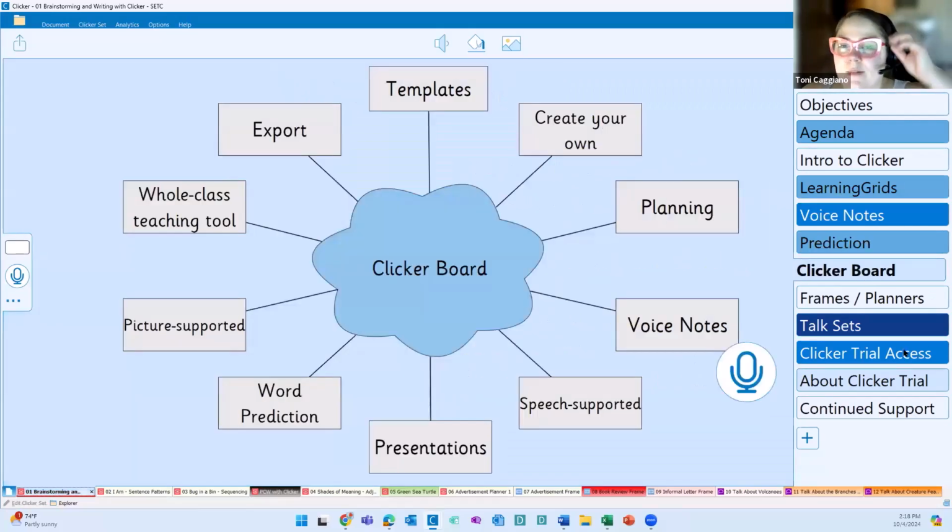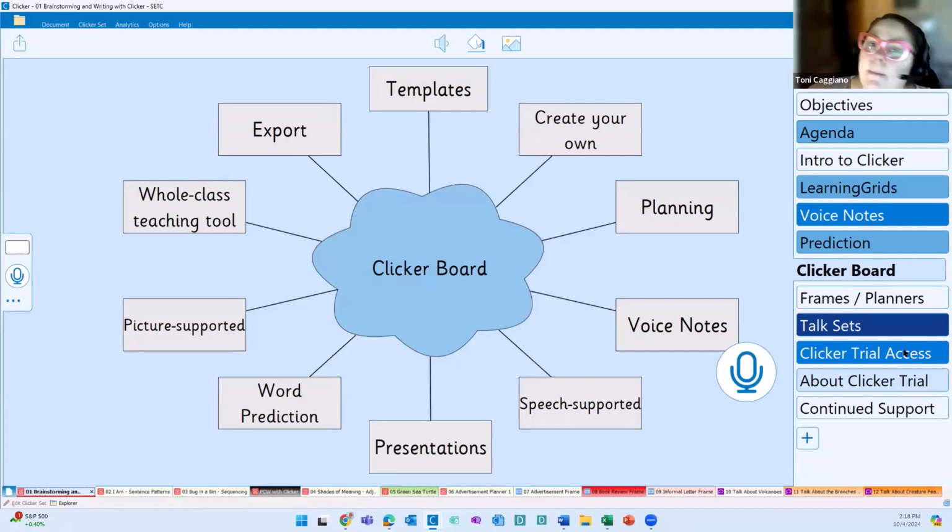Moving on to Clicker board, which graphic organizers, of course, this is a staple go-to for any kind of brainstorming. So we have many, many options when it comes to Clicker board, and I've jotted some of these down, but I'm going to show you several examples of Clicker board that support, yes, brainstorming, but also writing. So as you can see here, what do we have in this big Clicker board?